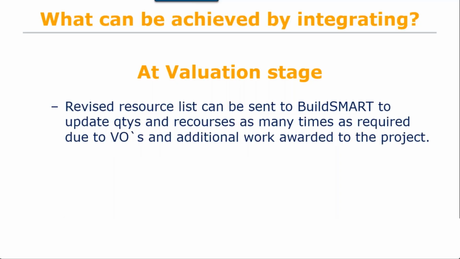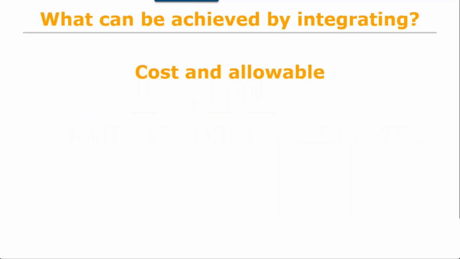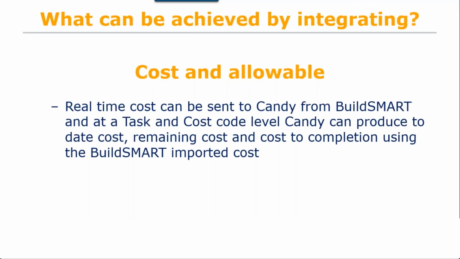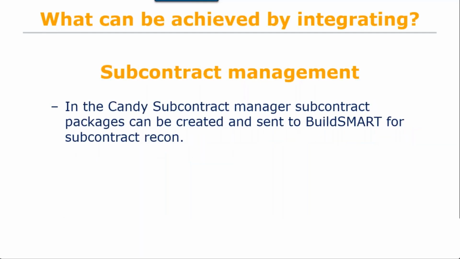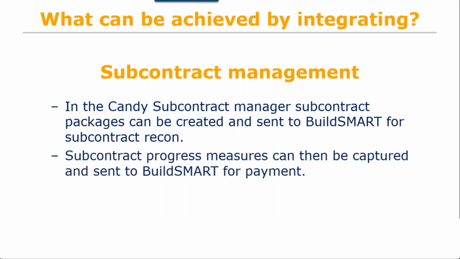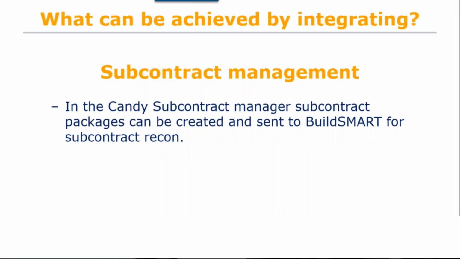At valuations, revised resource list can be sent to BuildSmart to update quantities resources as many times as required, due to VOs and additional work awarded to the project. At cost and allowables, real-time cost can be sent to Candy from BuildSmart at a task and cost code level to provide to-date cost, remaining cost, cost at completion with the BuildSmart imported cost. In the Candy Subcontract Manager, subcontract packages can be created and sent to BuildSmart for subcontract recon. Subcontract progress measures can be captured and sent to BuildSmart for payment.